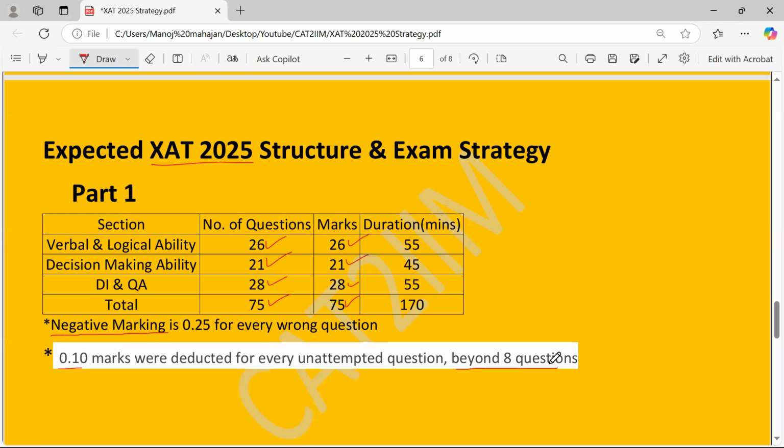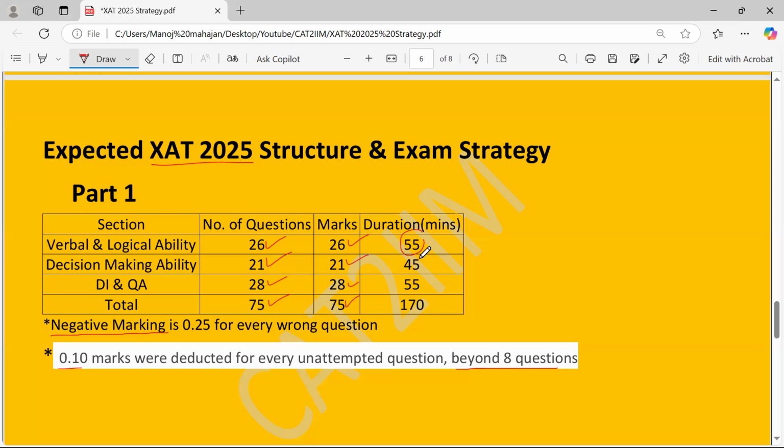Now the exam strategy. Based on my experience of 20-plus years, I would suggest, because there is a sectional cutoff for each of the sections, whether you look at XLRI or XIMB, that for verbal and logical ability you can spend somewhere close to 55 minutes, with the number of questions at 26. This should ensure that you are easily able to clear the sectional cutoff.